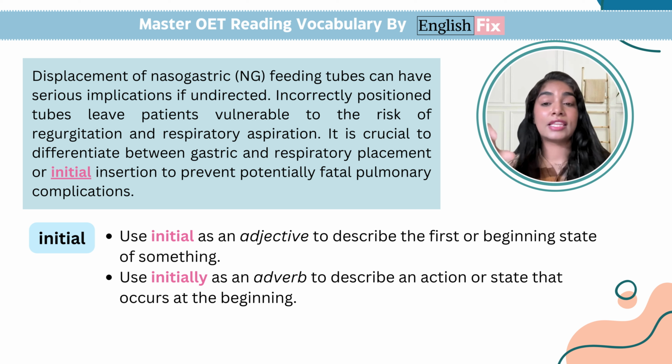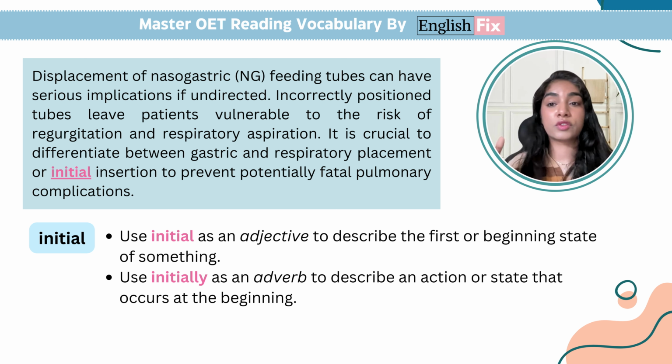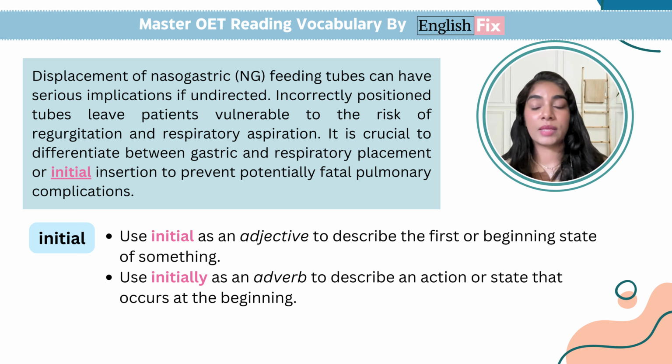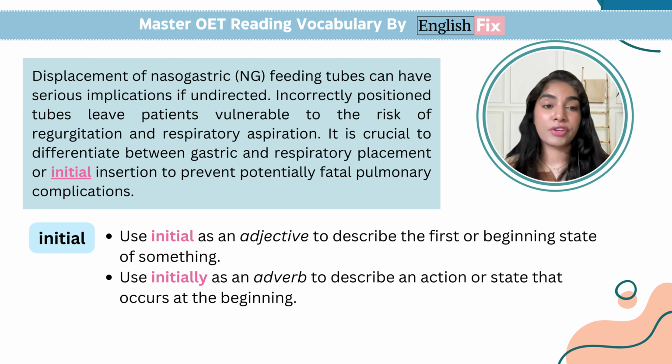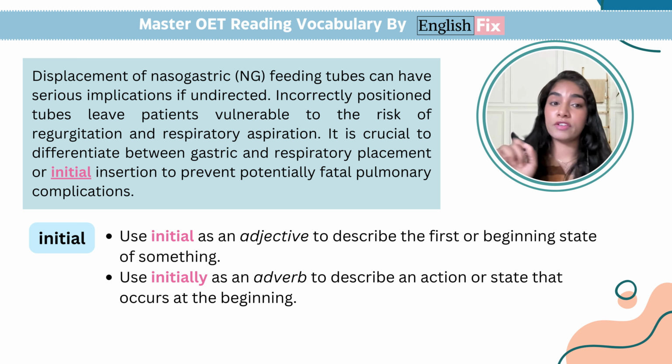If I say that it is crucial to differentiate between initial insertion to prevent potentially fatal pulmonary complications, I am saying that for the very first time, when you're inserting the nasogastric tube, it's very important you do it right so that you can prevent potential complications, severe complications later on, right? So I am specifying that it is the very first insertion that you need to be careful about.